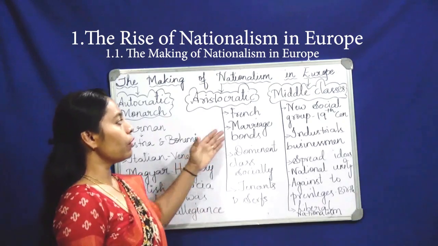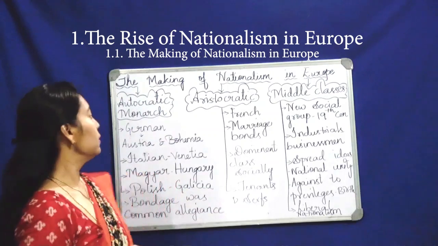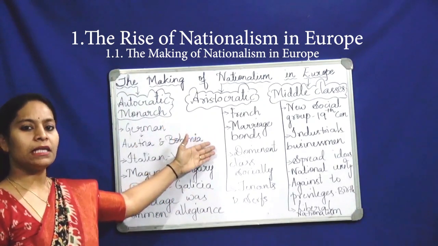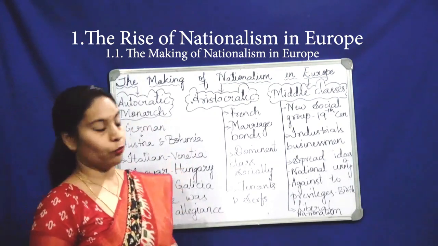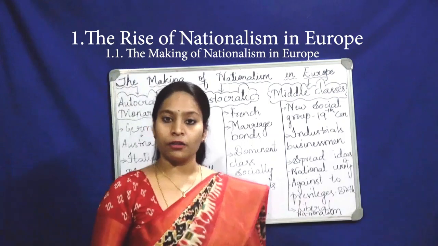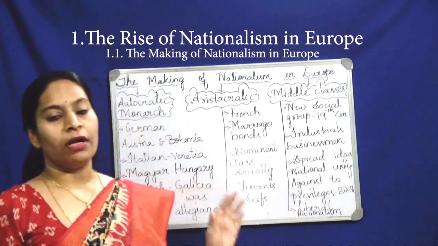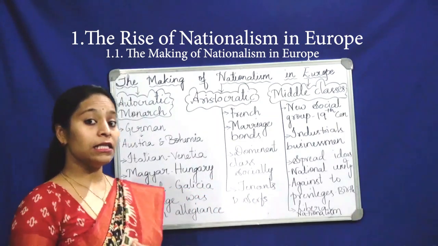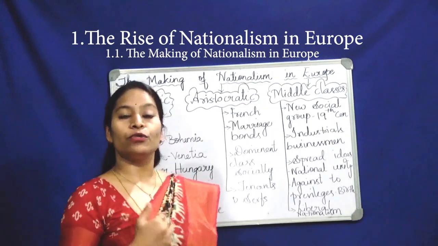So next is about the middle classes. These middle class people were under the autocratic and aristocratic people and were repeatedly exploited by these two categories in Europe. Till the 19th century, the middle classes were totally under the control of the monarch and the aristocratic. But in the 19th century, the middle classes started to form their own social group.